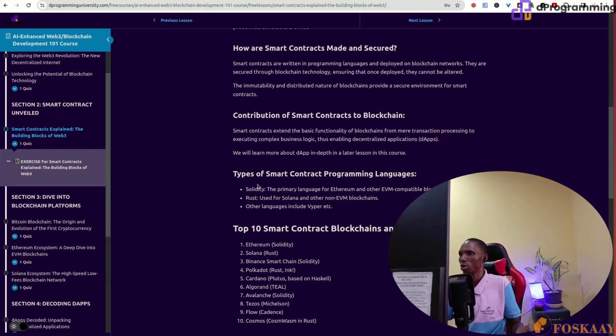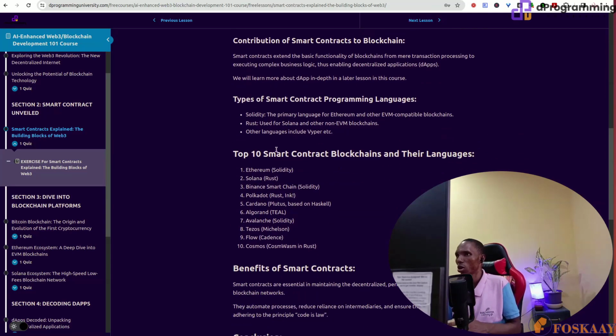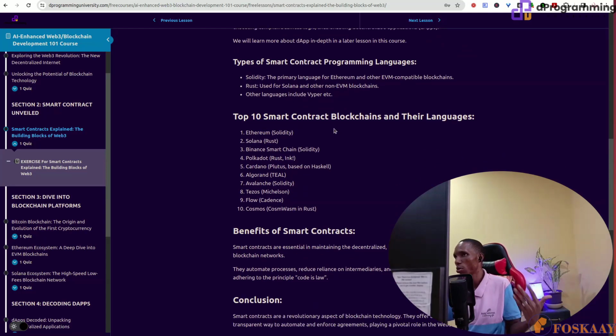Types of smart contract languages: Solidity, which is the main language for Ethereum and other EVM-compatible blockchains. Then Rust, used for Solana and other non-EVM chains like Polkadot. A lot of other blockchains have their own programming languages as well.